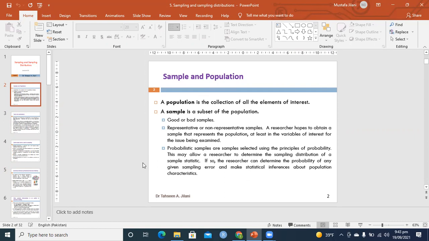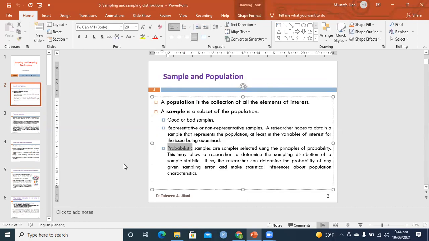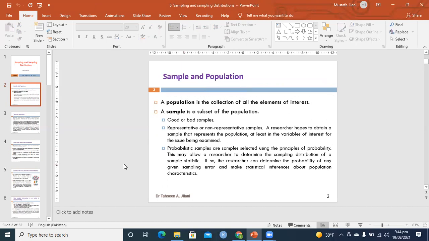Just for example, if I say 100,000 people and 5,000 is the sample size, that means I can have 20 different samples of size 5,000 where there is no person repeated in any sample. So that means samples themselves become a random variable, a random quantity, probabilistic. That's why we say that we have to collect a sample which is a true representative of the population.